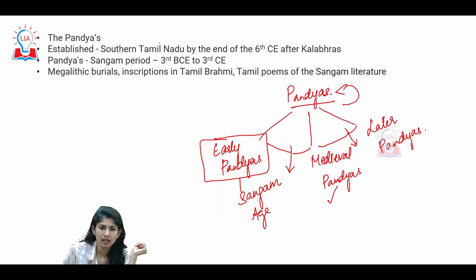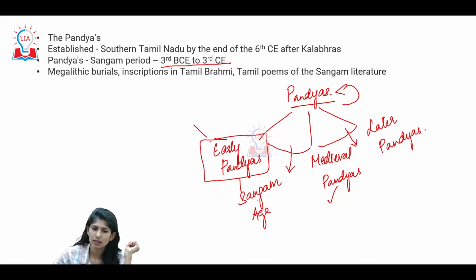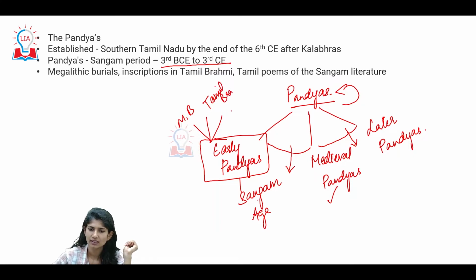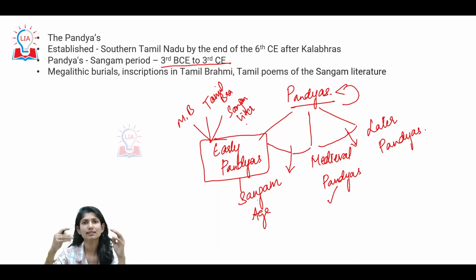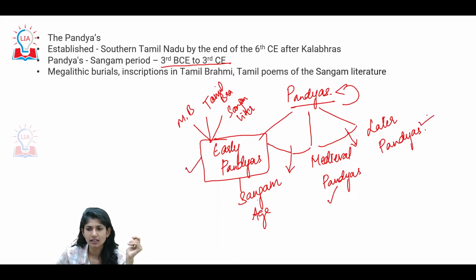Now, according to the Sangam age, the timeline of the early Pandyas is from 3 BCE to 3 CE. How do we know that early Pandyas were there, or that the early Sangam age speaks about these Pandyas? That is through our sources: the megalith burials, the inscriptions of Tamil Brahmi, and then the Sangam literature. These prove that early Pandyas existed at this point of time. Along with them existed their contemporaries. Now we will see the administration which began from here and ended here.